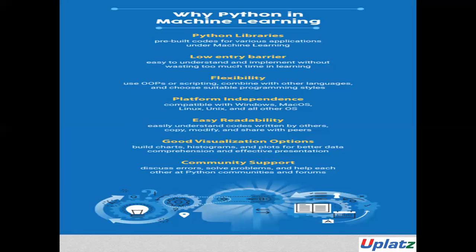Another benefit of using Python in machine learning is the inbuilt libraries. There are different packages for different types of applications. For example, we have NumPy, OpenCV, and Scikit for working with images. We have NLTK along with NumPy and Scikit when working with text.